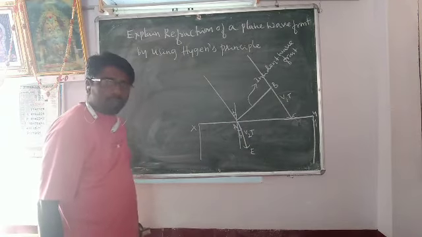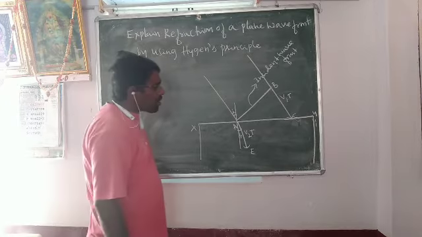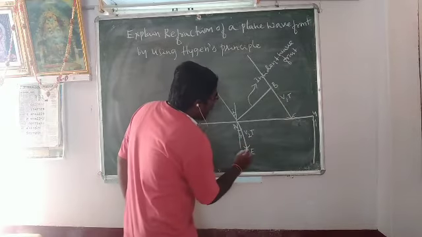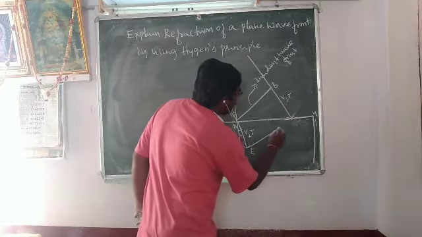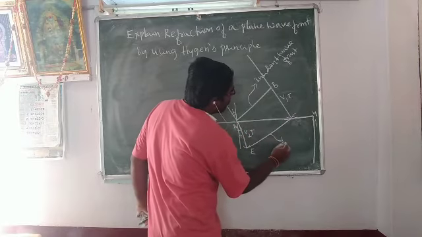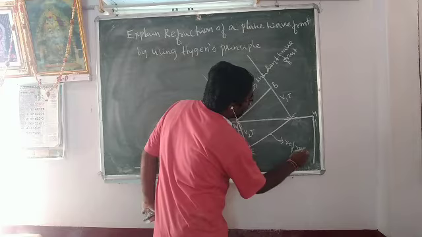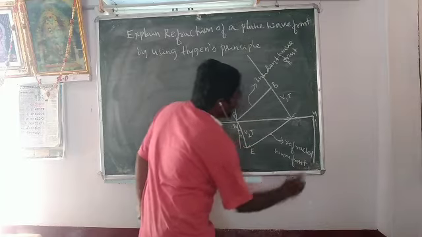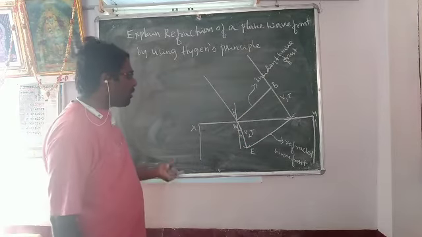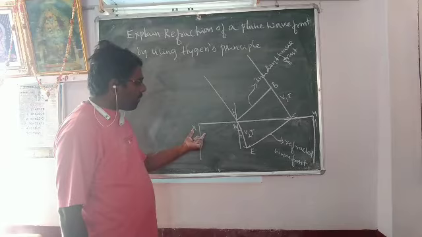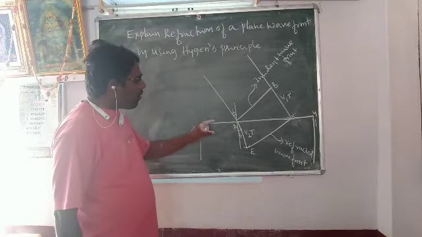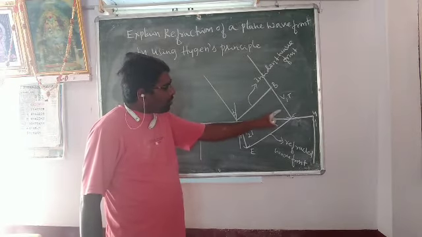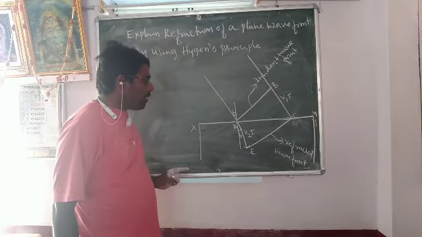In order to construct the new refracted wavefront, the tangent drawn to the spheres of radius V1t and V2t gives the new refracted wavefront. This is called the refracted wavefront. When plane wavefront AB is incident on the refracting surface XY, the time taken for the secondary wavelet from A to E is the same as that from B to C in the rarer medium.